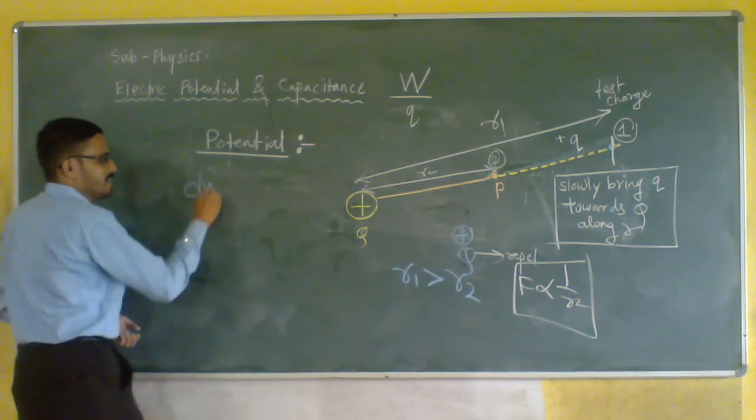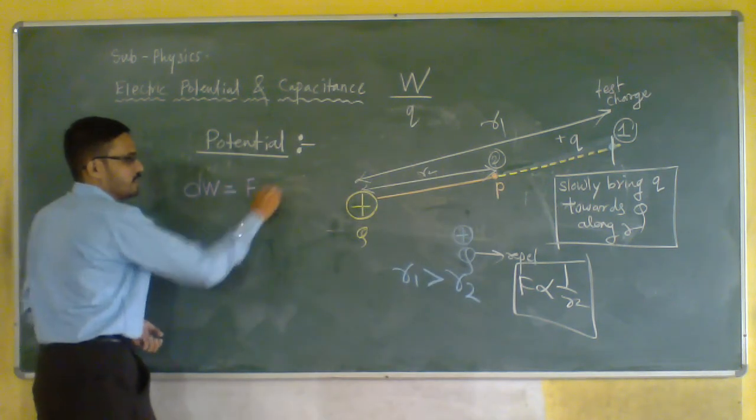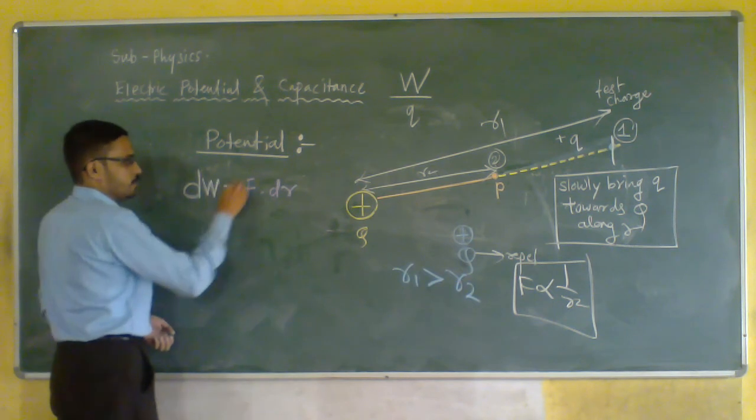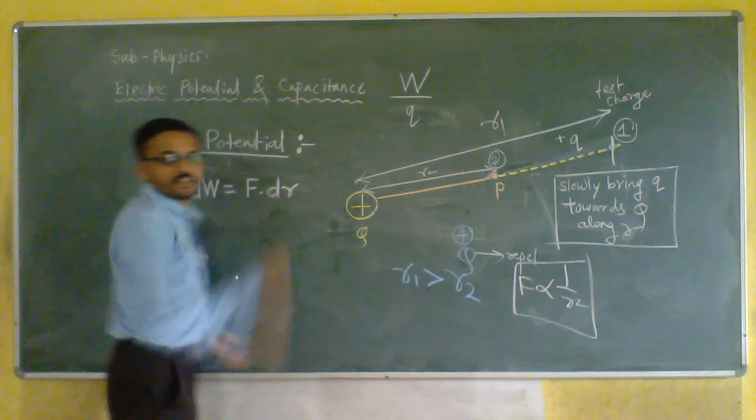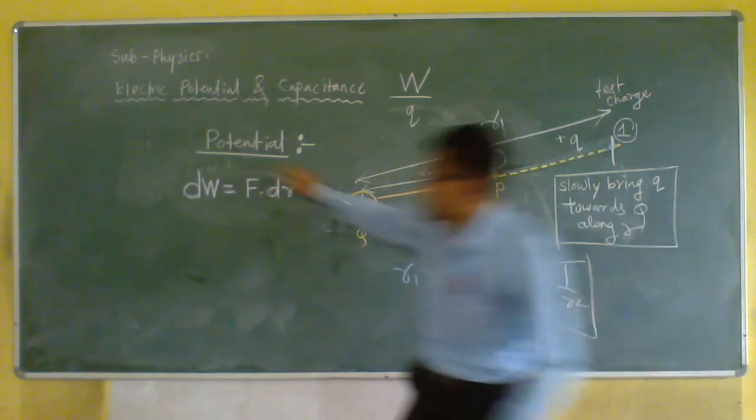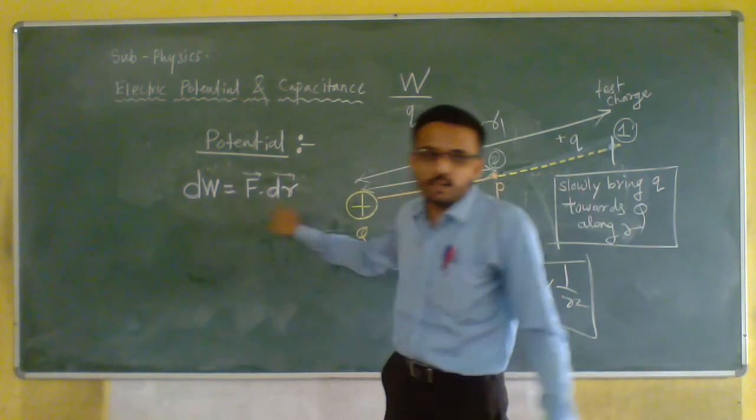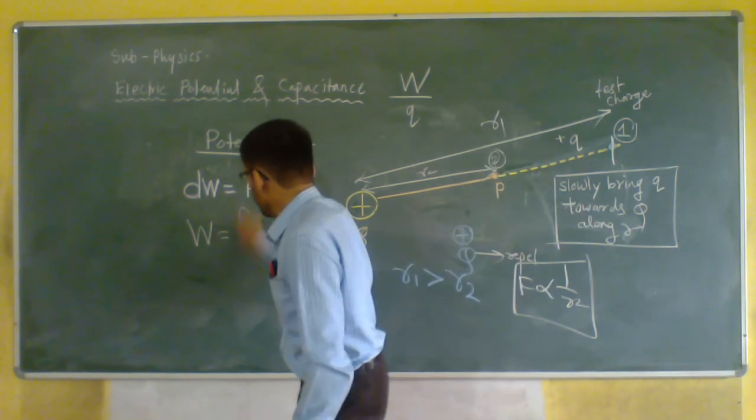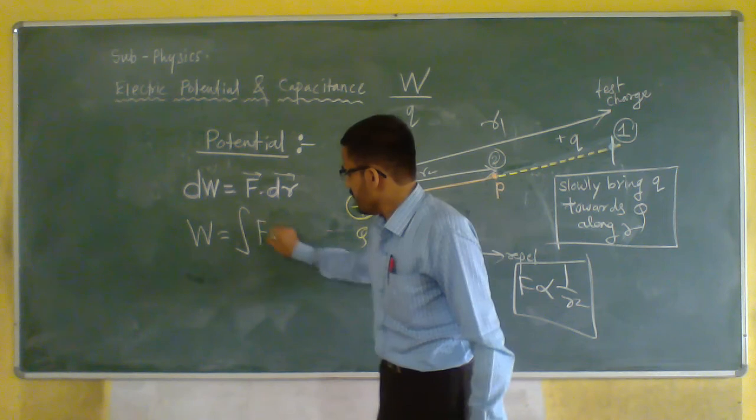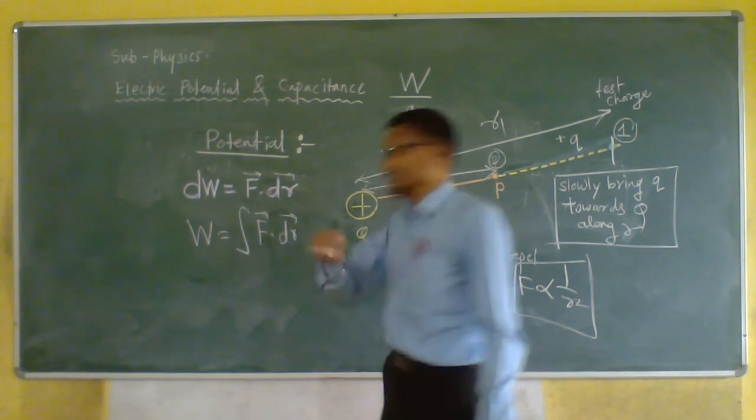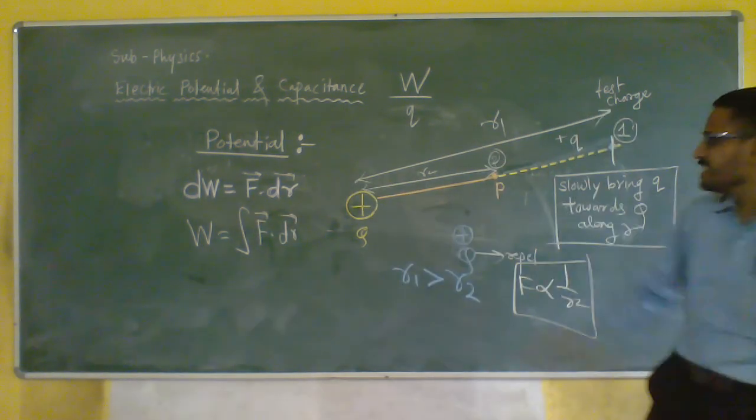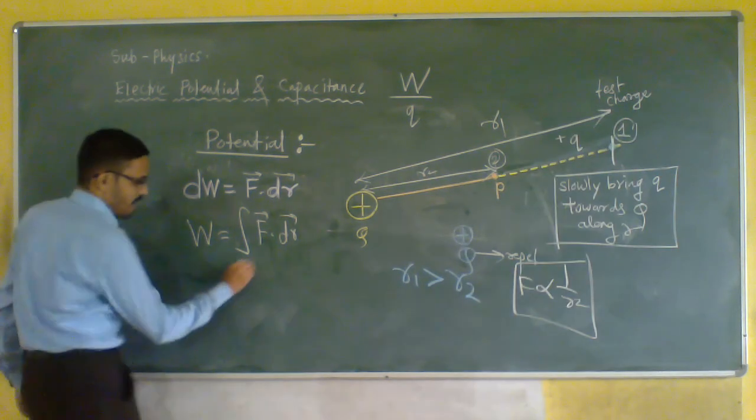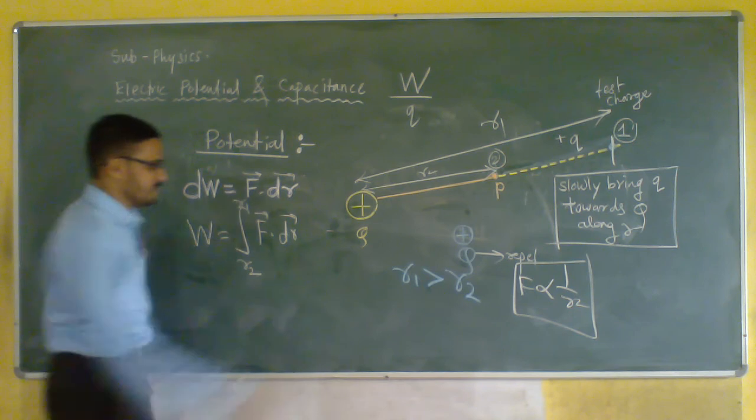dW is equal to F dot dr. dW is equal to F dot dr. आटो लगा? F vector, dr vector, dot product, so W will be scalar. Total work done will be, W will be integration F dot dr, yes or no? Where am I going? From R2 to R1. So I put my limits R2, R1.